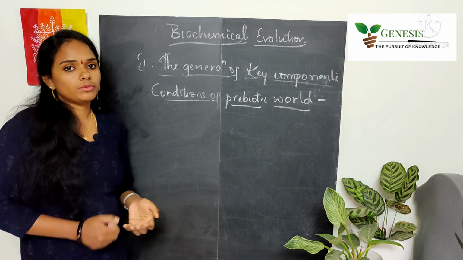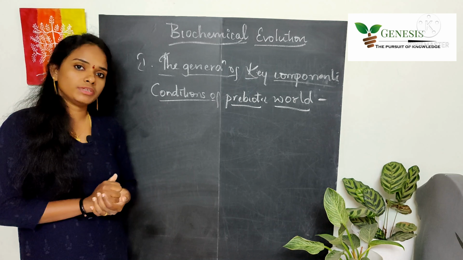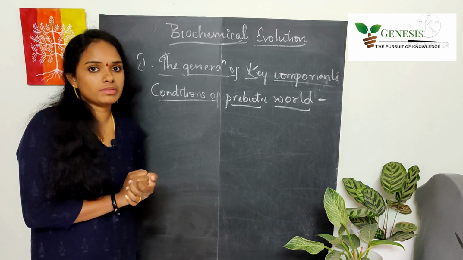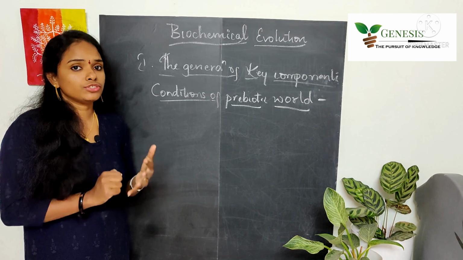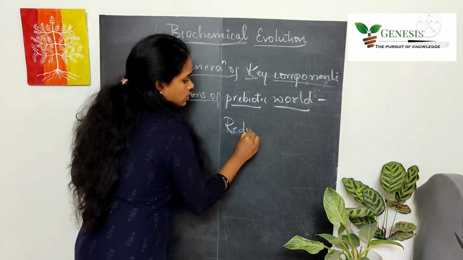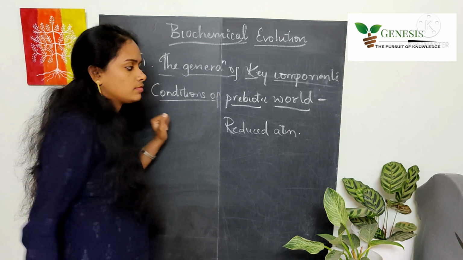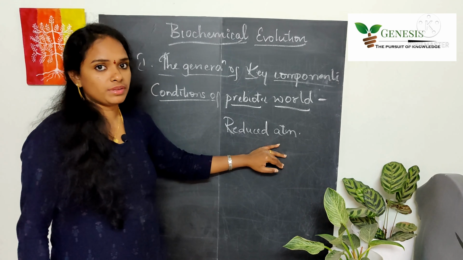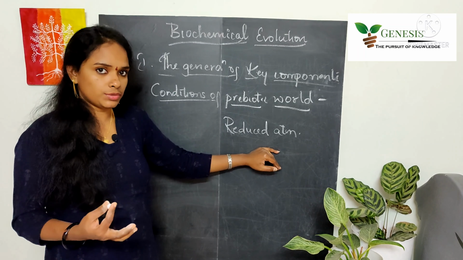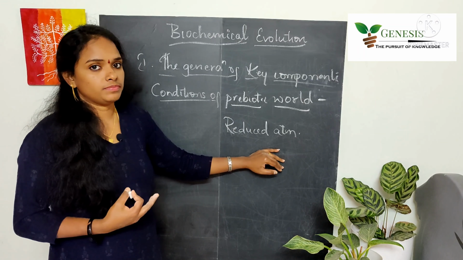The prebiotic world, we have been studying since so many years that the conditions of the prebiotic world or the atmosphere of the prebiotic world was very much reduced. So the reduced environment, here, all the compounds that were there in that particular environment were in the vapor state.